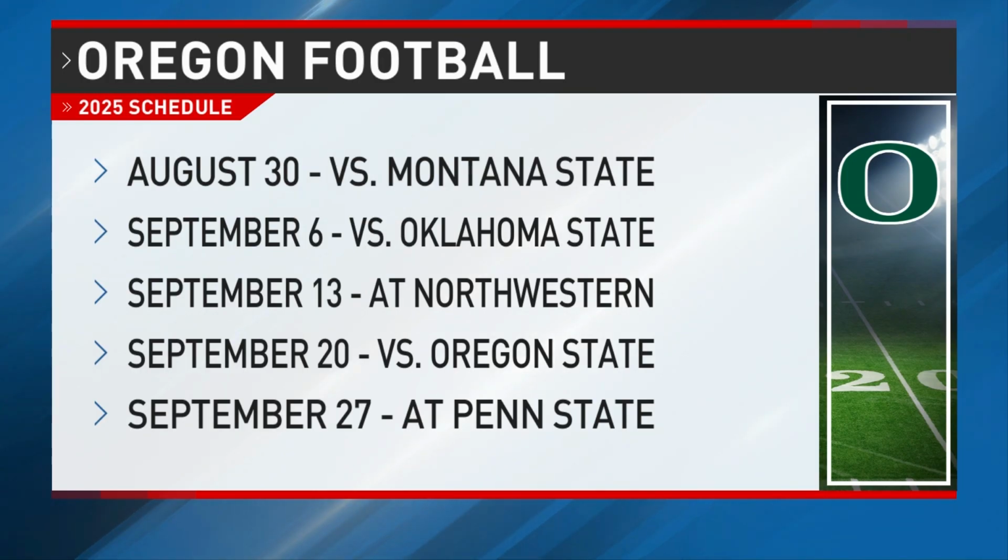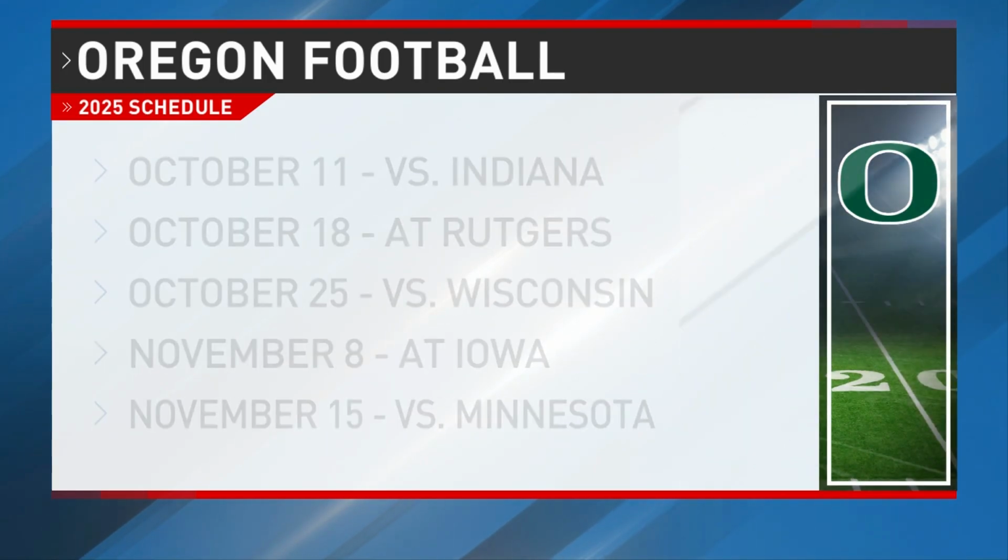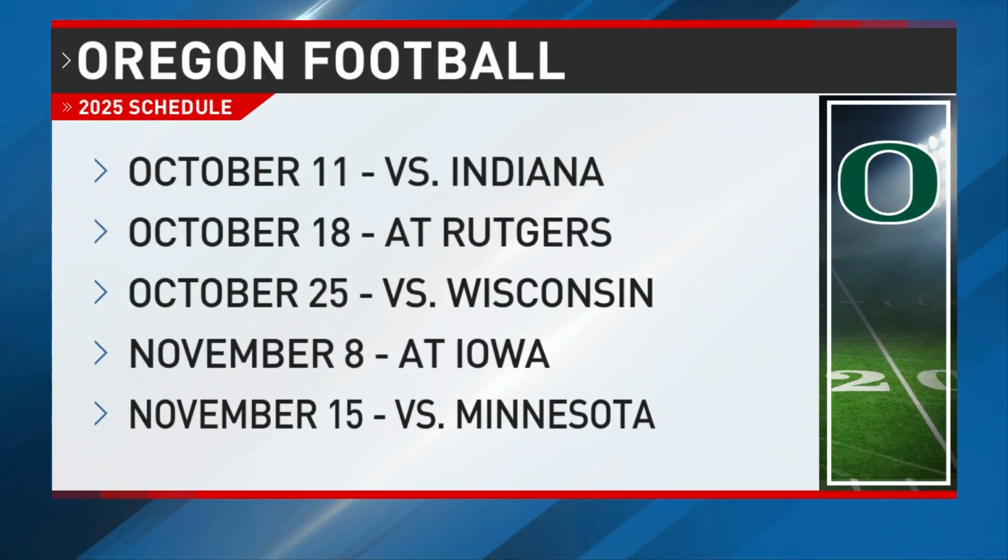Back home on September 20th for the in-state rivalry between the Ducks and Beavers, Oregon hasn't lost to Oregon State in Autzen since 2007. The month ends with a rematch of the Big Ten championship game when the Ducks travel to State College, Pennsylvania for the first time since 1964 to take on Penn State. The Ducks have their first bye week after the game against the Nittany Lions.